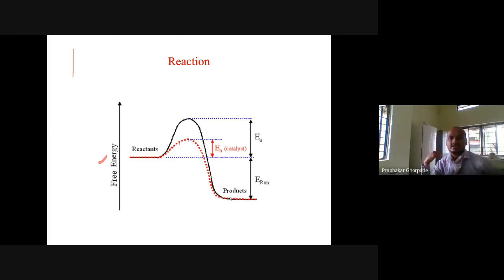Basically, if the enzyme is present, it lowers the activation energy. So this one is an uncatalyzed reaction. The uncatalyzed reaction needs higher energy than this catalyzed reaction. Okay, so this activation energy is lower than this one. So that is the activation energy.